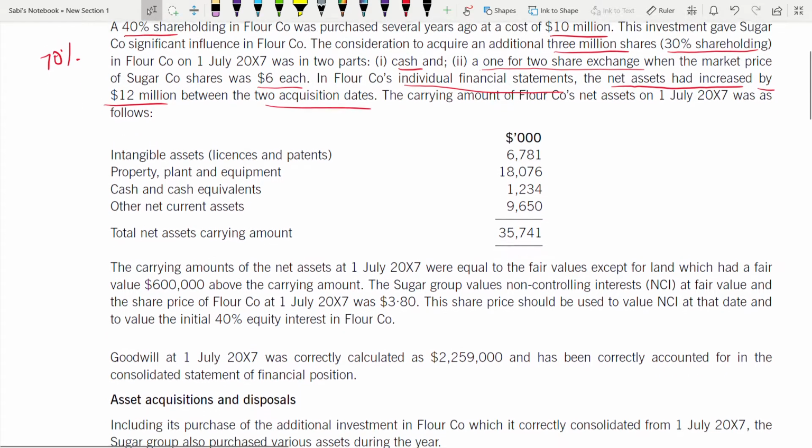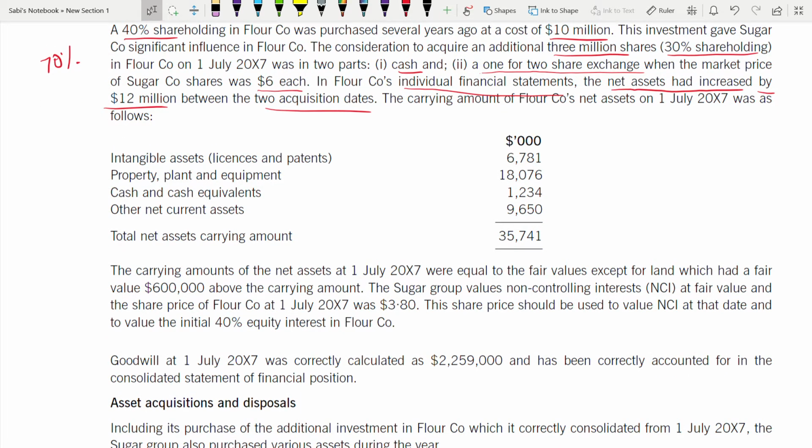Now the carrying amount of the net assets at 1st of July were equal to the fair value except for land which had a fair value. So now they're telling land has a fair value of this much above the carrying amount. Above the carrying amount means more than carrying amount. What is the carrying amount of land? It is in property, plant and equipment. It is included here.